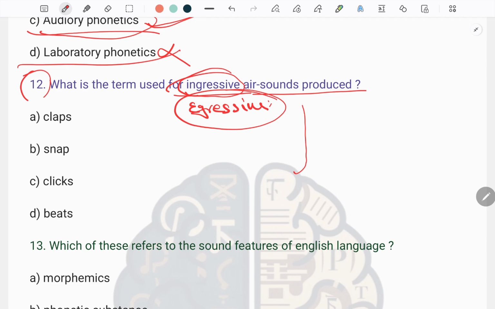Ingressive air sounds are produced by sucking air inward, which is used often in paralinguistics or non-native phonetic effects, like when we are gasping. So this is also known to be the ingressive air sounds, or also called the clicks.